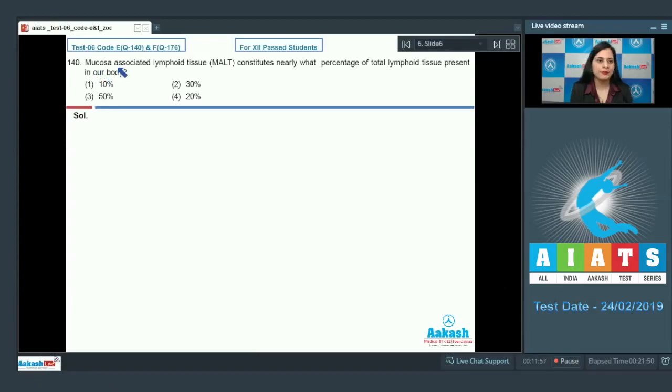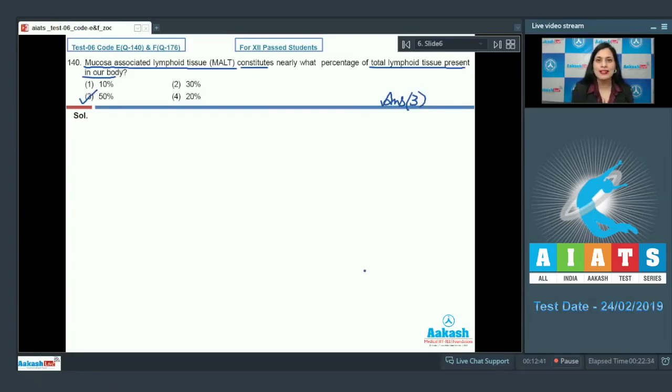Question number 140. Mucosa-associated lymphoid tissue, MALT, constitutes nearly what percentage of total lymphoid tissue present in our body? And the options are 10%, 30%, 50% and 20%. And this is a direct question from your NCERT book that mucosa-associated lymphoid tissue constitutes 50% of total lymphoid tissue present in our body. This is a direct question and the correct answer to this question is option number 3.